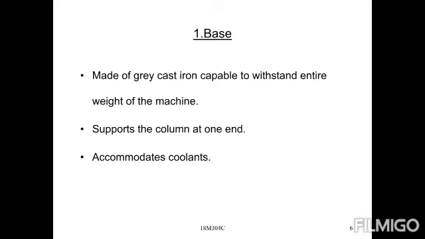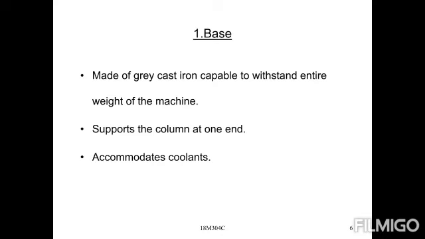Made of grey cast iron material. Always, any machine, not only the milling machine, you can take any type of machine, for manufacturing it a base material is compulsory. It is a cast iron material, right? Again we need to go into more depth. Grey cast iron material is best suited for manufacturing the base unit of any type of machine, either milling, drilling or lathe machine. So any type of machine is manufactured with only grey cast iron material, right?